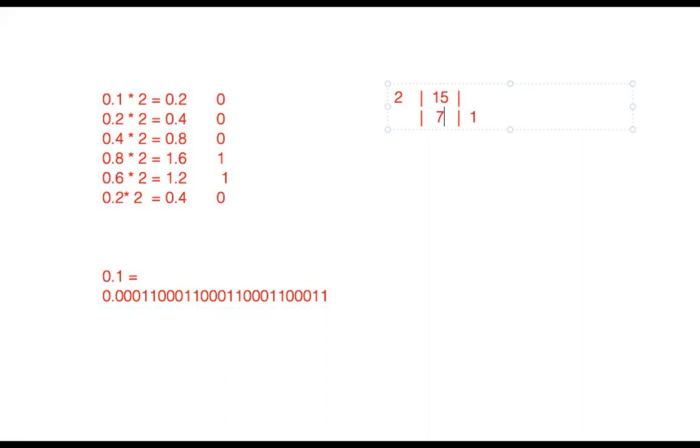Again divide by 2: 3, remainder 1. Again divide by 2: 1, remainder 1. Again 1 divided by 2 is 0 and the remainder is 1. So how to read it? 1 1 1 1. So 15 is 1111.